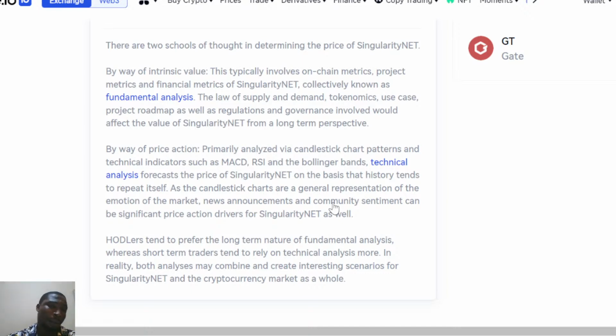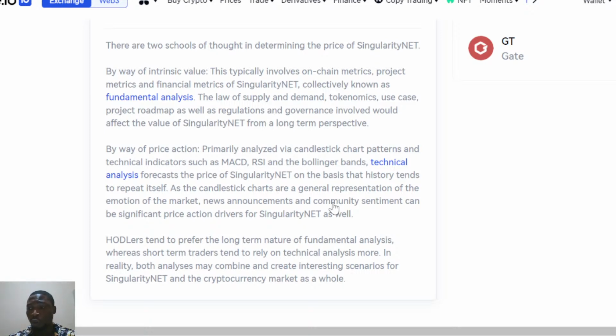Do they have a map that they are actually following, as well as regulations and governments involved that will affect the value in the long term? Is there regulation around the project, and what is it? Who are the governing board concerning this project?